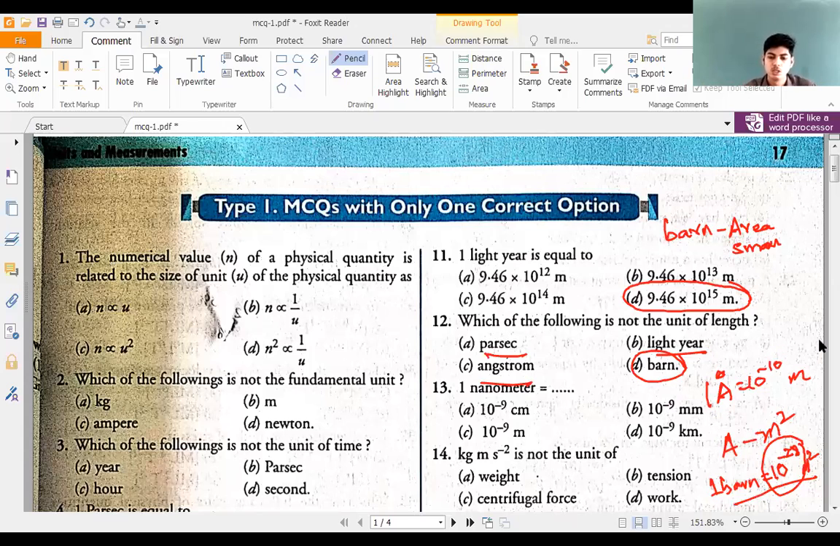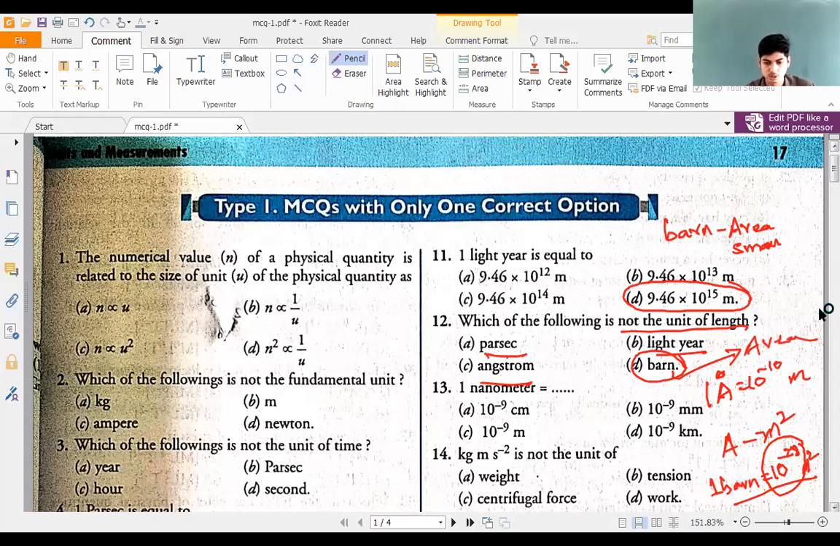So barn is not the unit of length, instead it is the unit of... Barn is not a length unit, so what is it a unit of? Barn is a unit of area. Remember this. Barn is a unit of area, right?